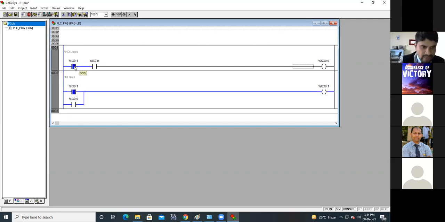Now here Control F7. See here, in AND logic I have changed the position of one switch, and output is off. In OR logic I have changed the position of this one switch, and output is on. Any one or both. In AND logic you have to use both. Now if I change this one, it is off, it is on. This is OR logic.